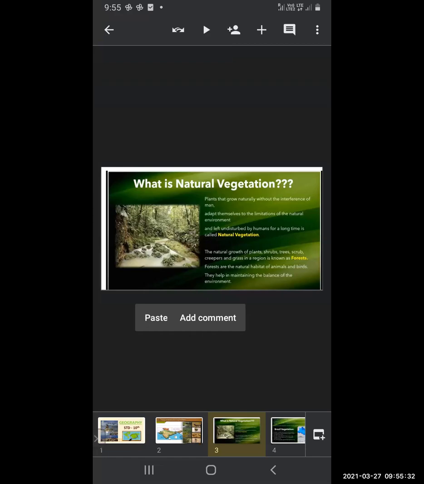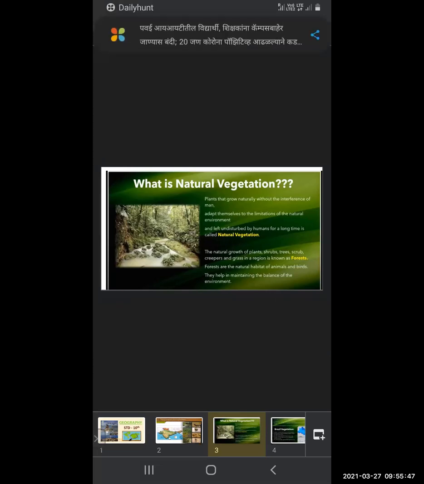Forests are the natural habitat of animals and birds. So, the forest is a very natural habitat for all the animals and the birds. They are living in the forest. They help in maintaining the balance of environment. This forest helps in maintaining the balance of the environment, that is eco-balance.